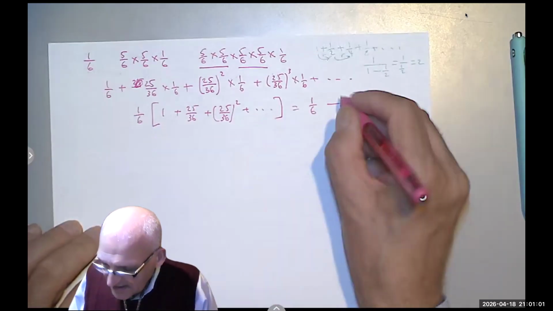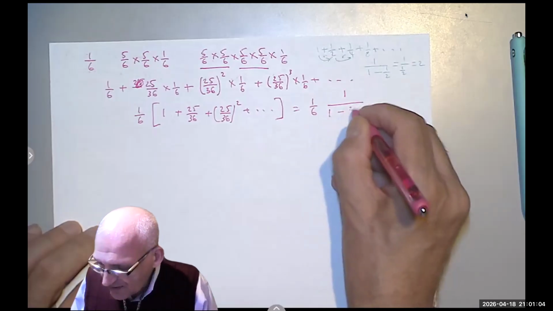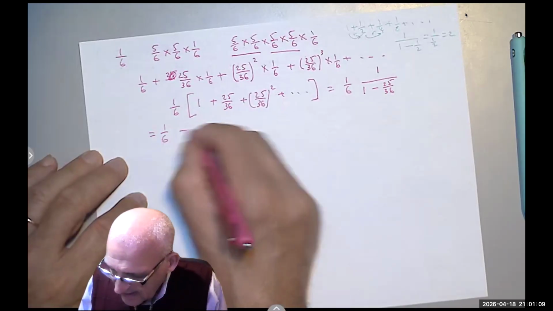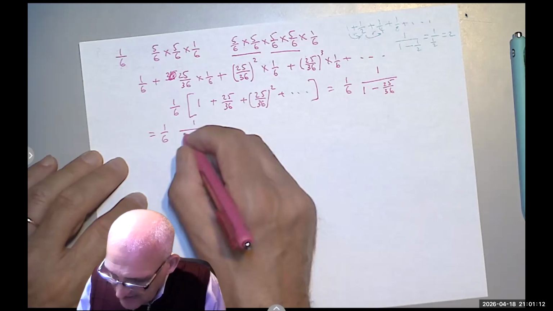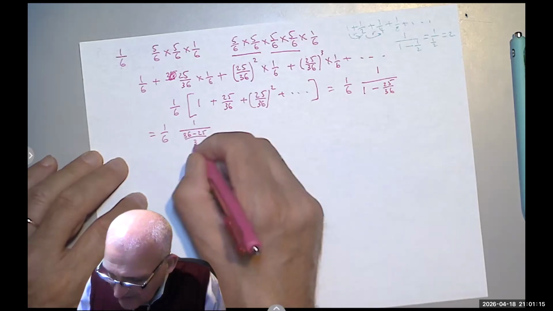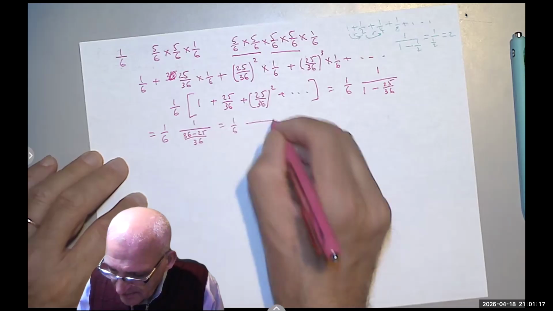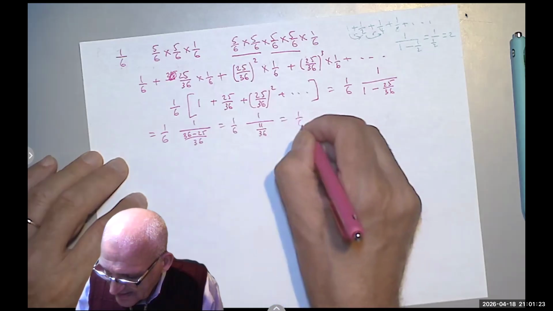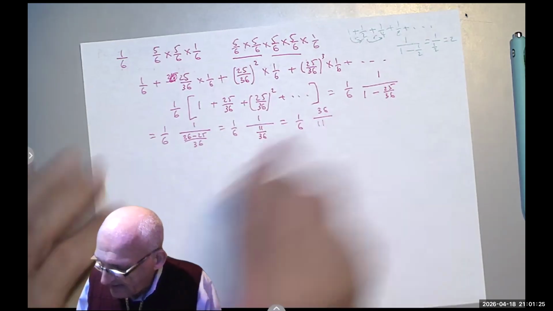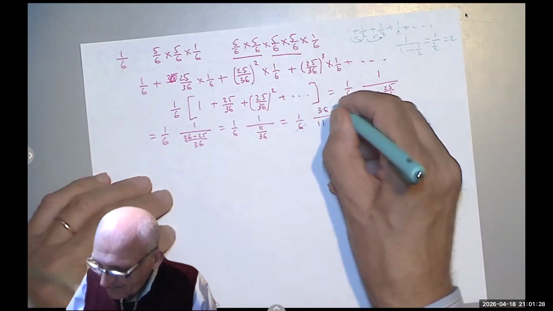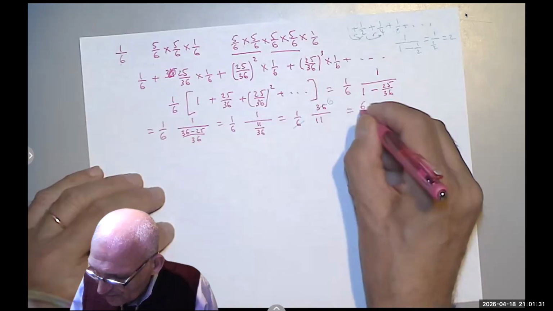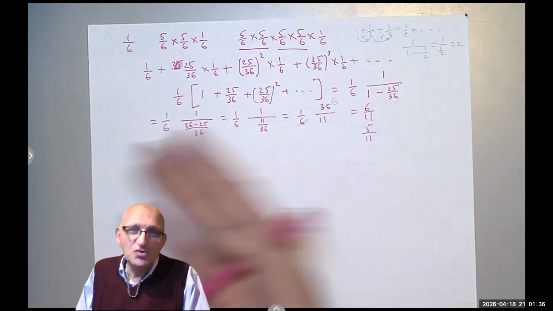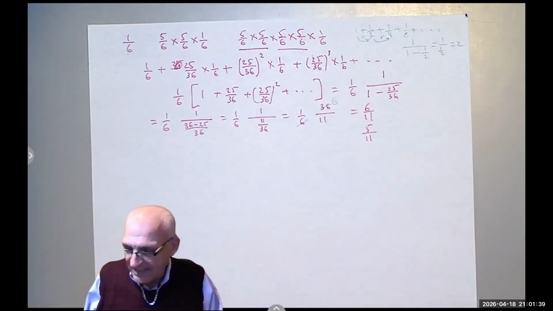The sum of this series is 1 over 1 minus 25 over 36 equals 1/6 times 1 over 36 minus 25 over 36 equals 1/6 times 1 over 11 over 36 equals 1/6 times 36 over 11, divide by 6. You get the answer is 6 over 11 for player 1 and 5 over 11 for player 2. You don't need to do the player 2 since we already know that they have to add up to 1.